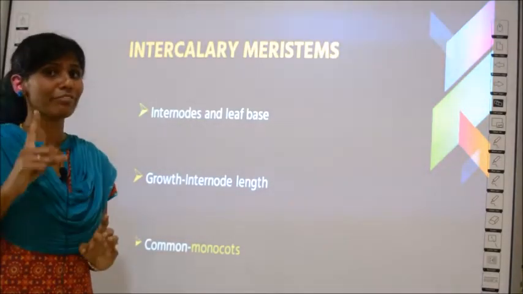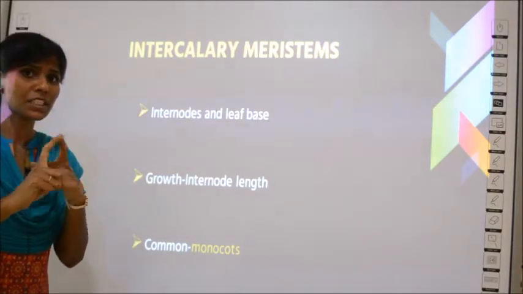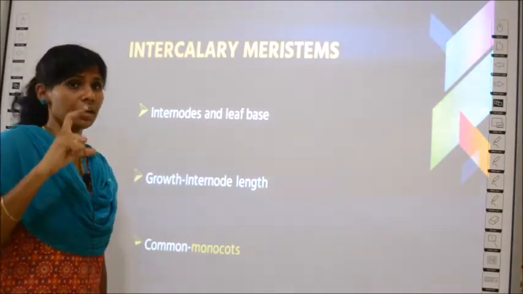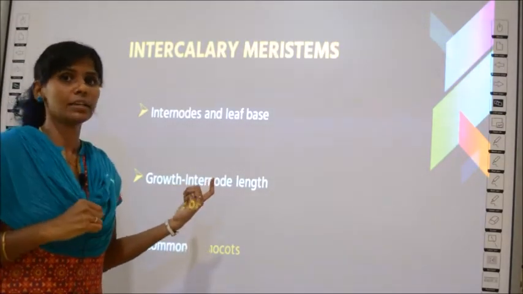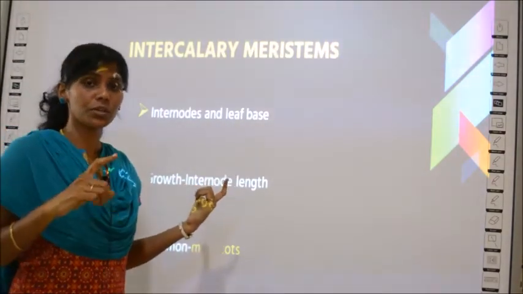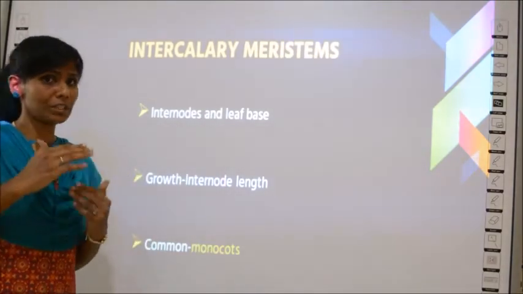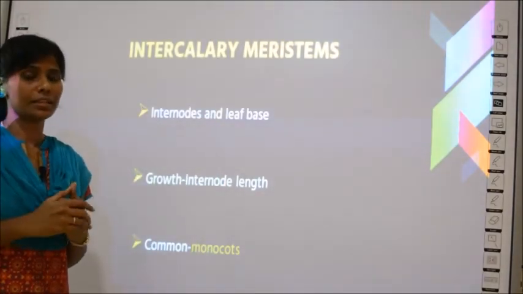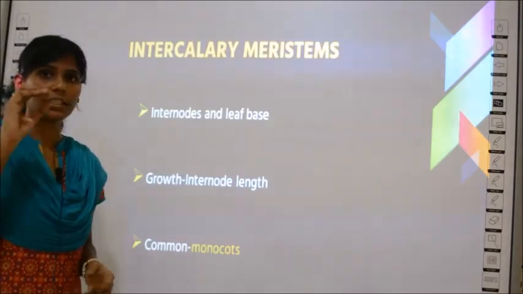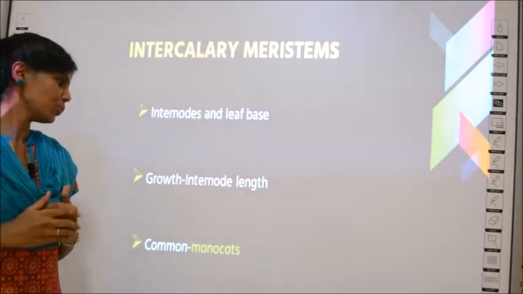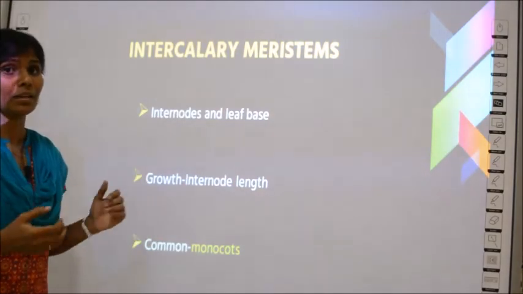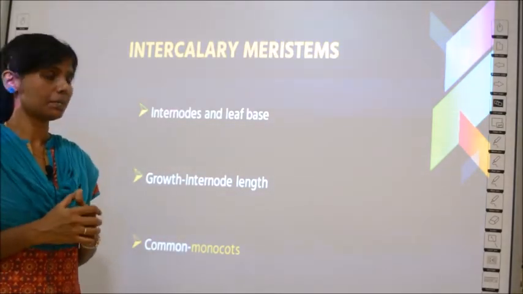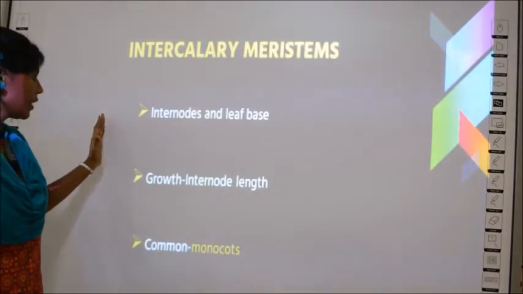Three properties. First, where is it present? It is present between two nodes, and there is growth in the length of the internode. Since it is present between two nodes, only the internodes increase in length. It's not about the apical tip, it is between two nodes only. And the last point is that it is common in monocot plants rather than dicot plants.